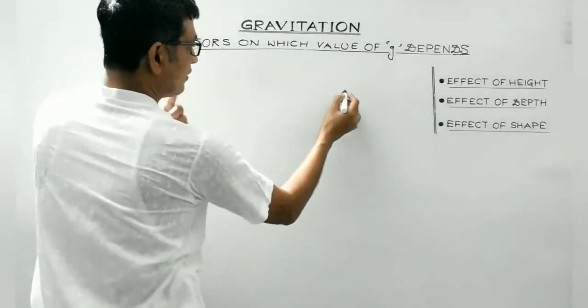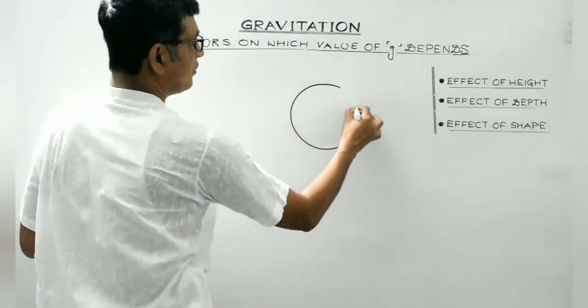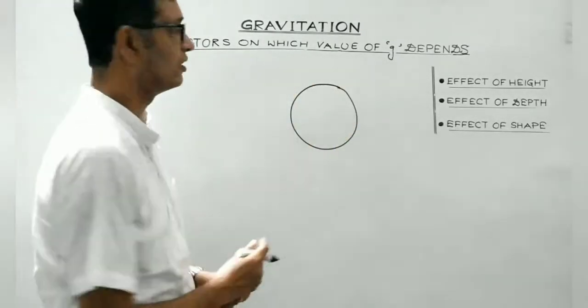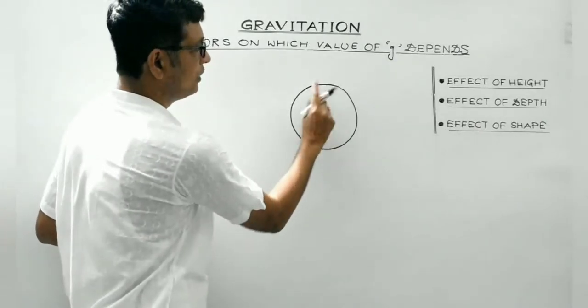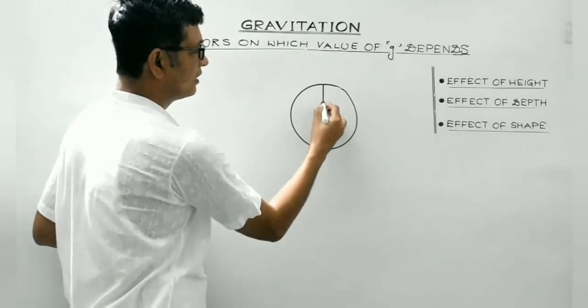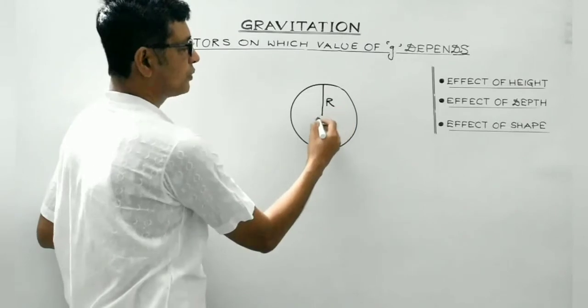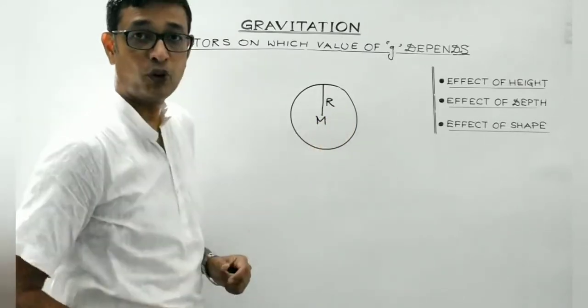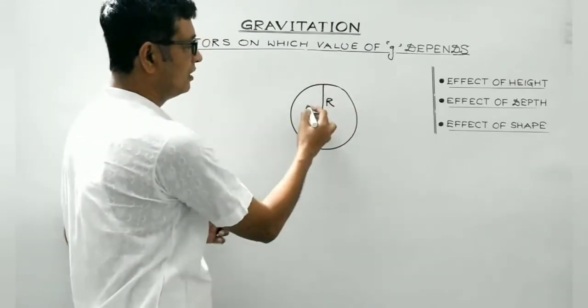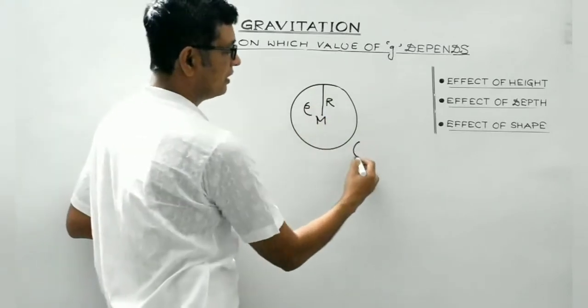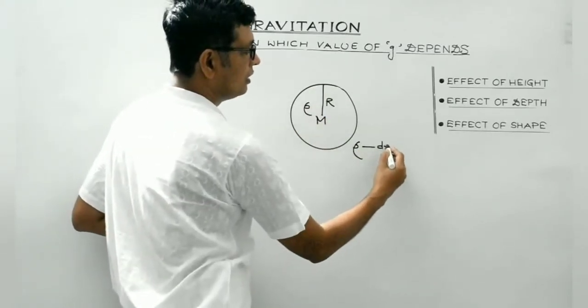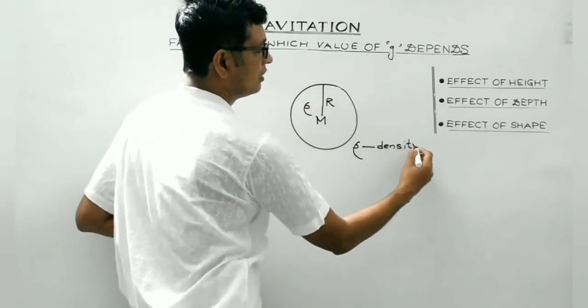So students, as I stated, Earth for all practical considerations can be considered to be a sphere of radius r. Its mass is m. Suppose the density of the Earth is rho. Rho is the density of the Earth.